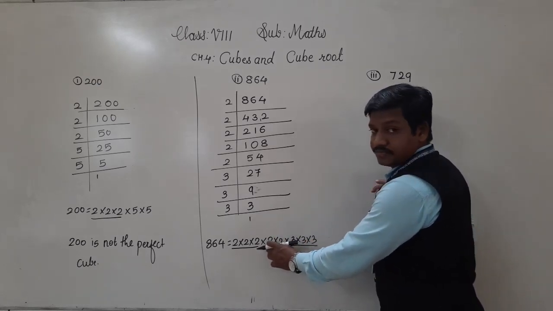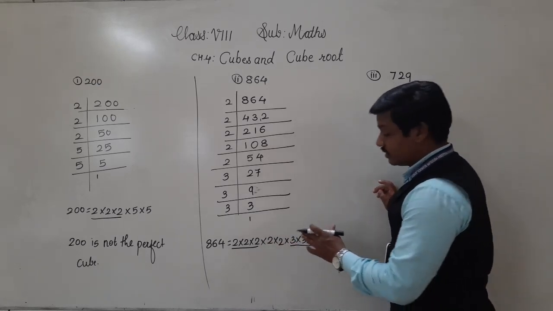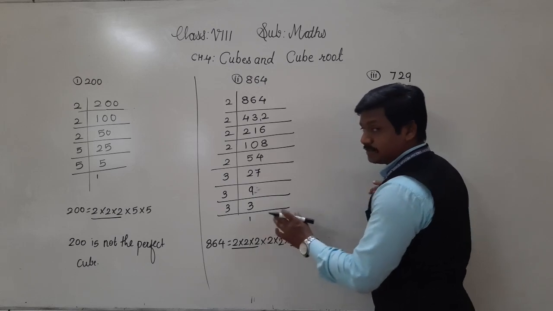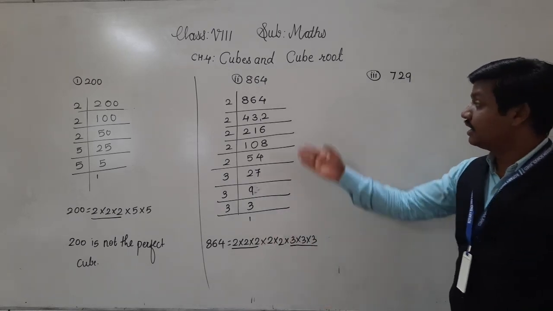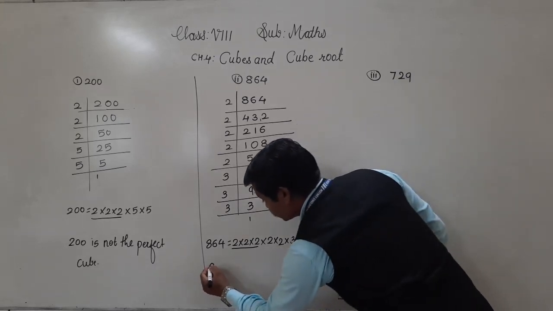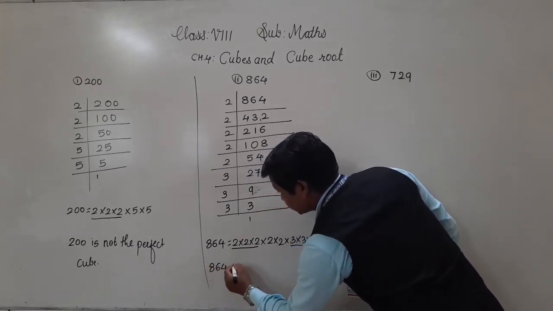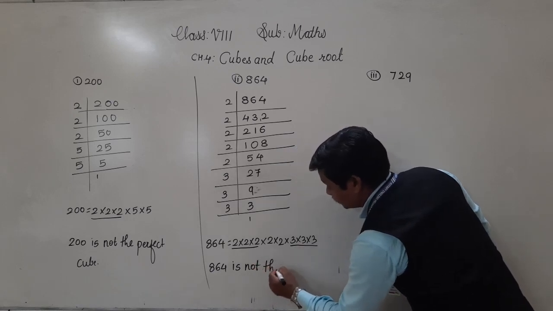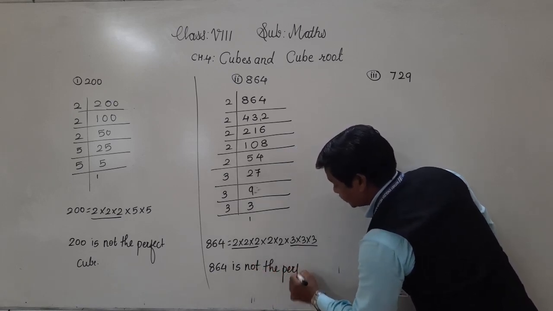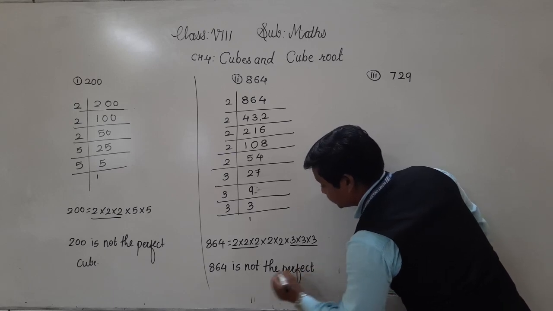But we are unable to get a triplet of these 2s. That's why 864 is also not a perfect cube.